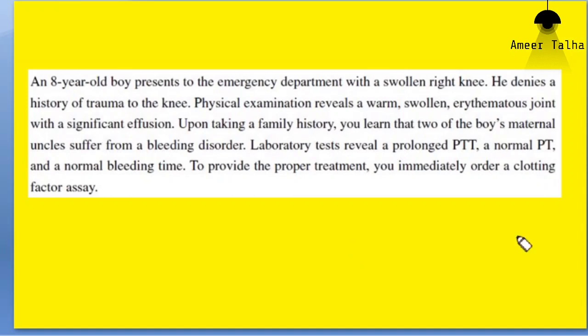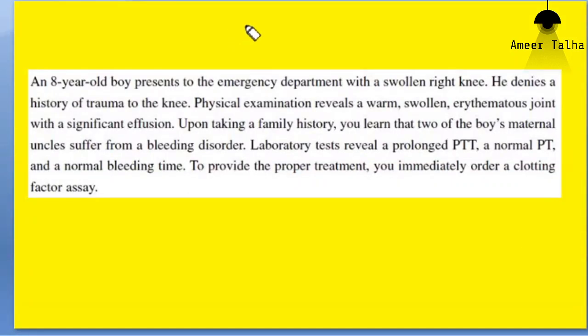Suppose factor 3, the tissue factor, is deficient. Deficiency of this factor 3 will affect which pathway? Extrinsic pathway or intrinsic pathway? Extrinsic pathway. Extrinsic. Okay. What about deficiency of factor 8?